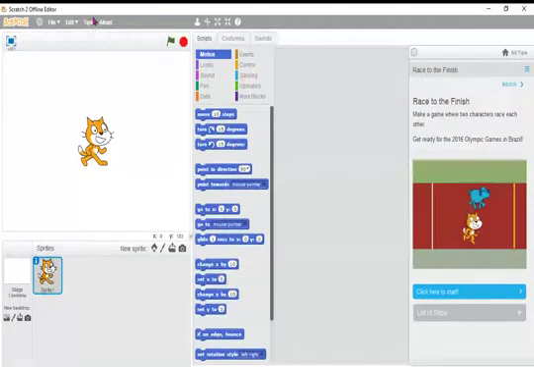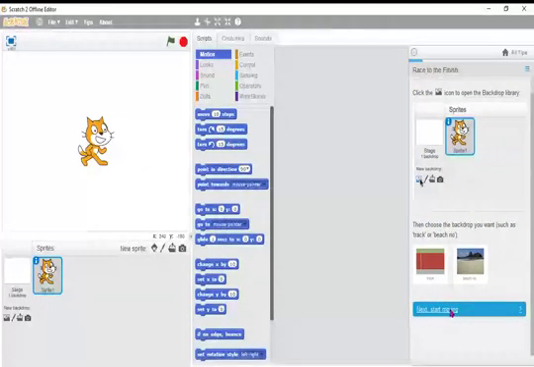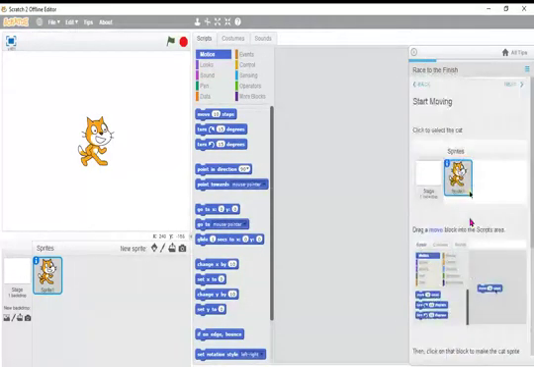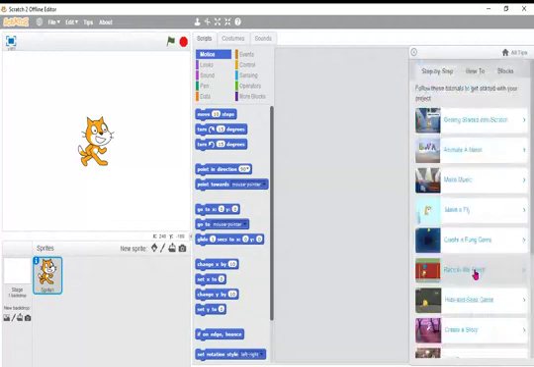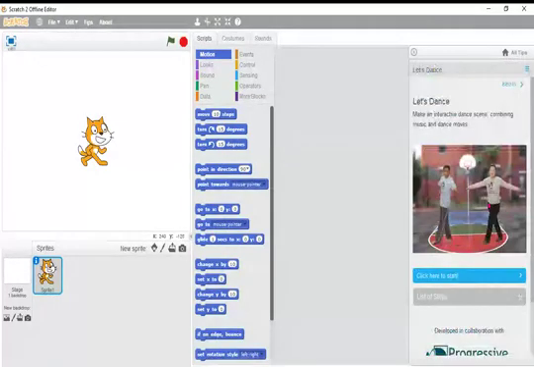How can you create it? Click on tips in the menu bar, and you will get this menu, with race to the finish. You can see all the steps given there, how to add and how to create. You can create sample games and animations like this. On the internet you will get plenty, but in this program itself there are many. And one more is Let's Dance. See here how they are dancing.